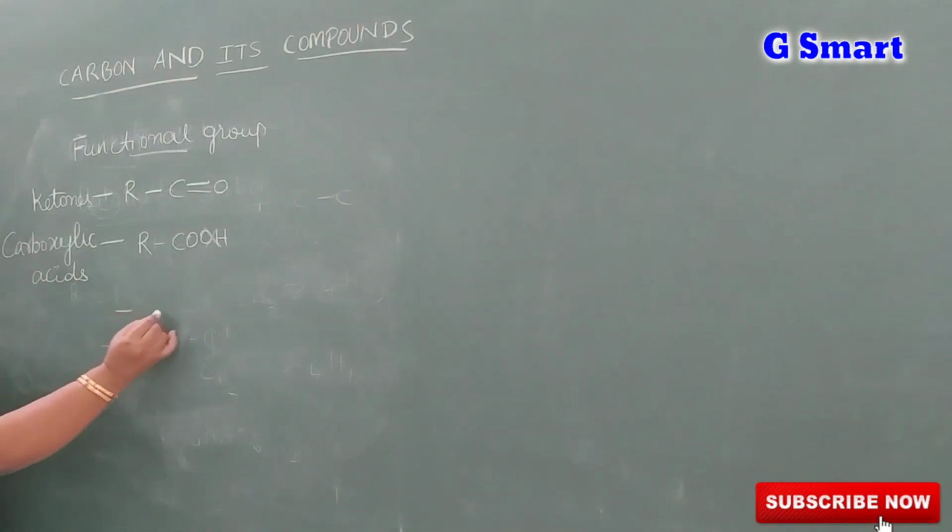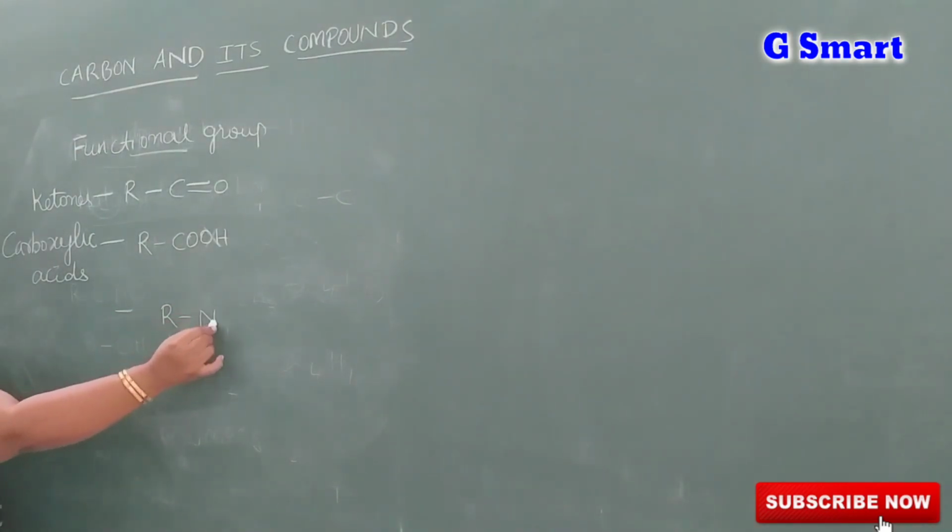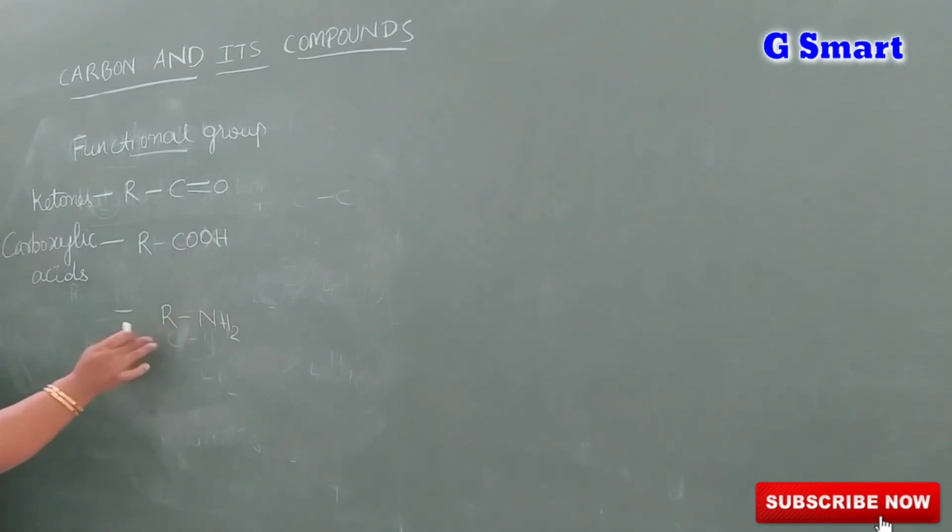When the COOH group is added to the hydrocarbon, those substances are called carboxylic acids. When you are adding the NH2 group to the hydrocarbon, they are called amines. Those compounds are called amines.